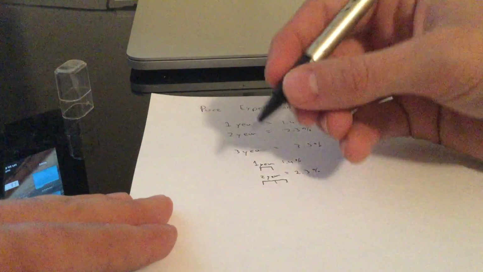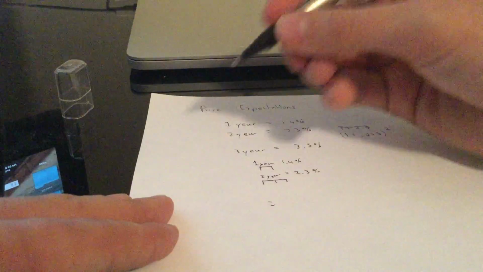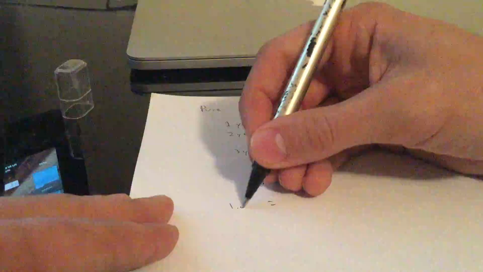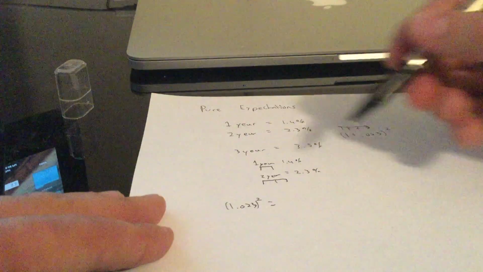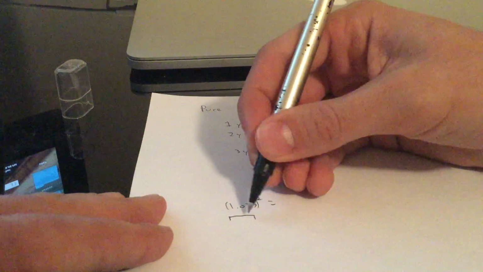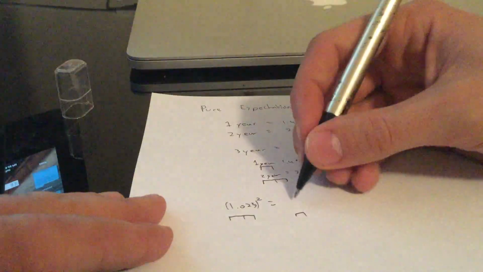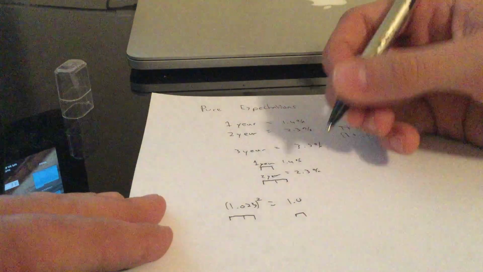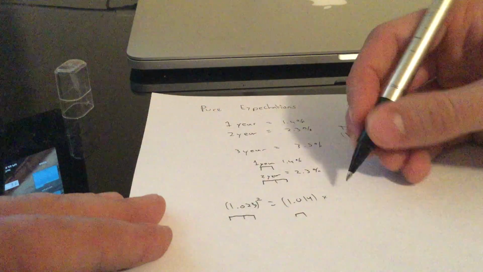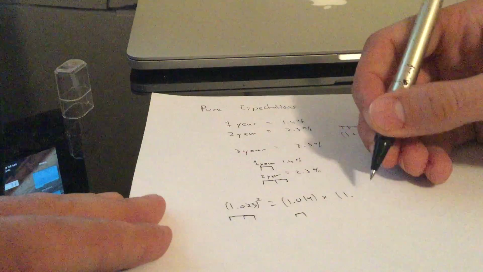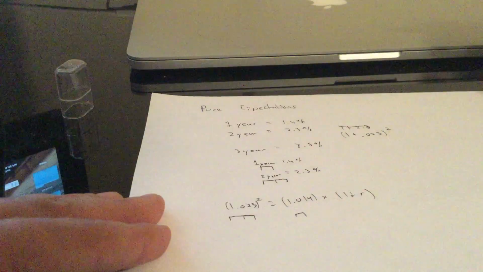The way this can be represented is that we can show on one side of it the total yield for a 2 year, which is 1.023 to the power 2, so we have 2 blocks over here, and then we have one known block over here, which is the 1 year, which is 1.014, times the other one, which is 1 plus that unknown r, correct?